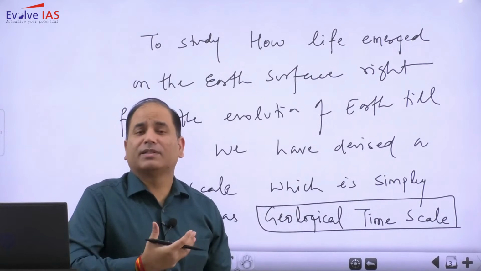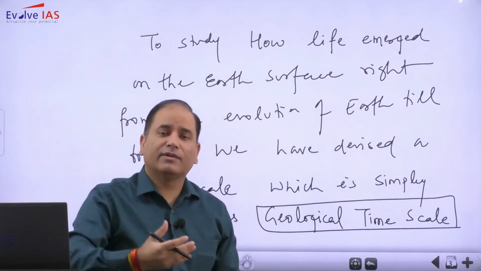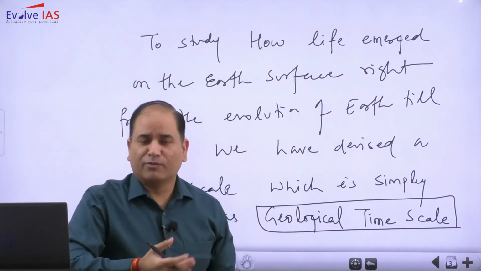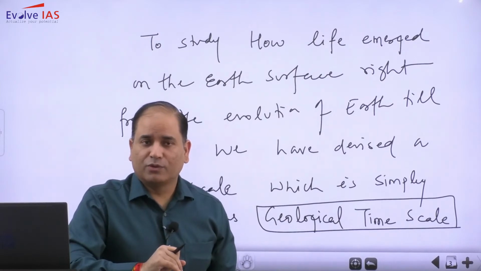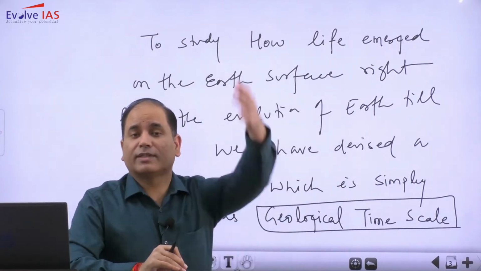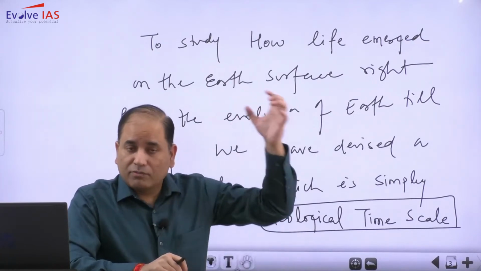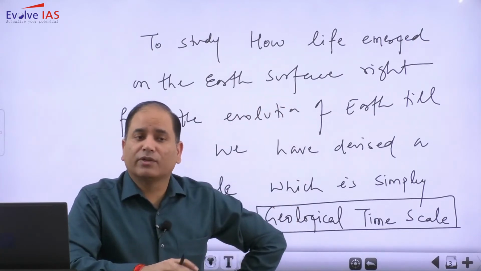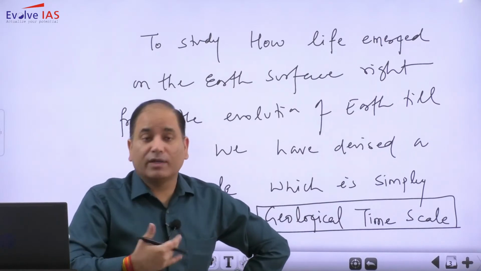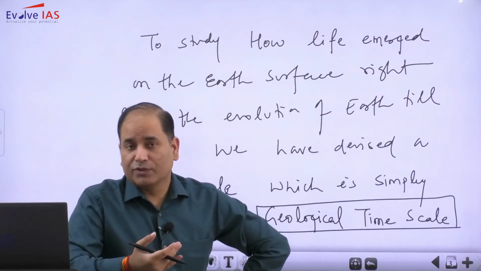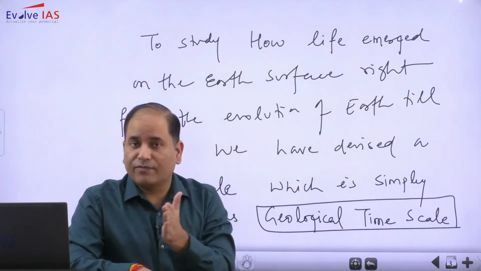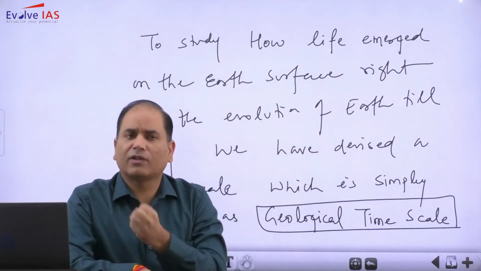We are not even that much aware of what was happening 100 years ago, 150 years ago. So how is it possible to know what was happening 4600 million years ago, and also to look at it in a chronological manner? It is beyond human possibility to learn each and every thing that has happened. And we also have a limitation.